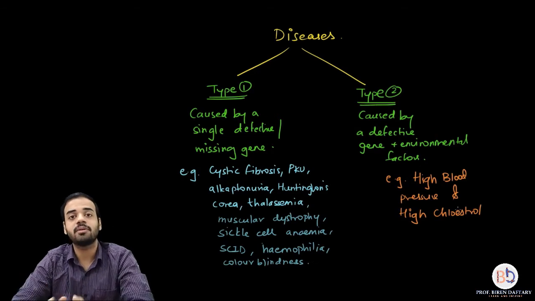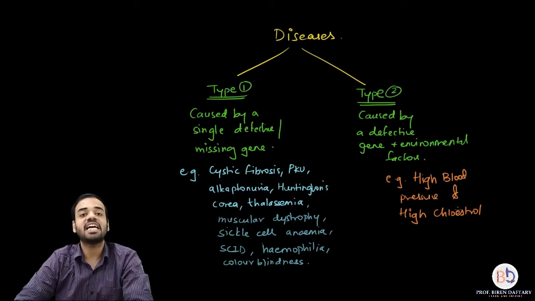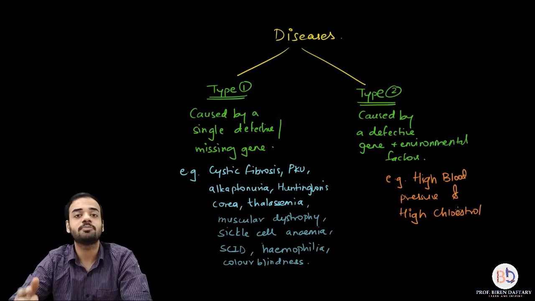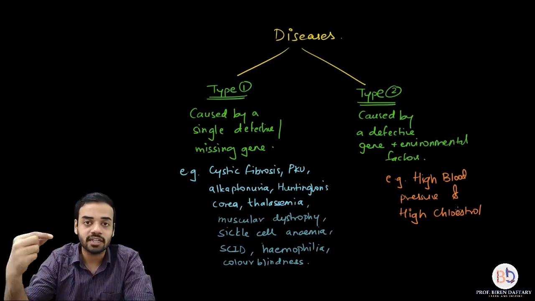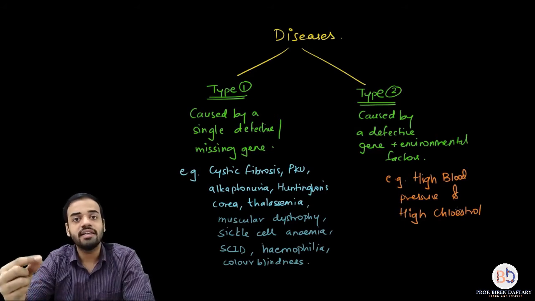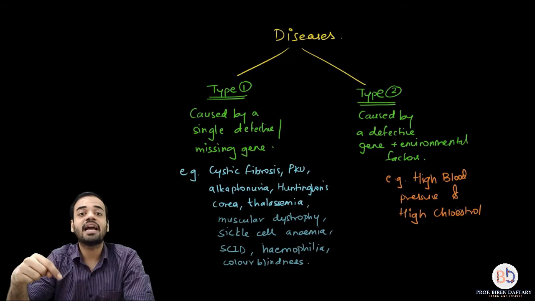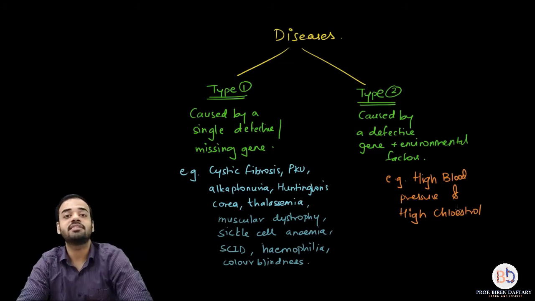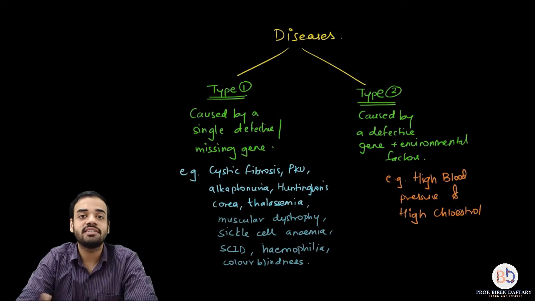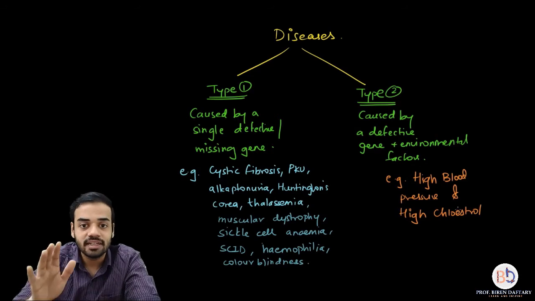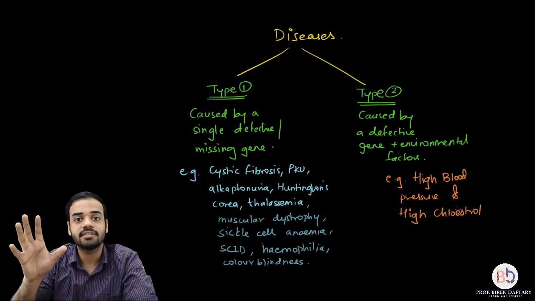So please remember there are these two types of diseases, and type 1 diseases can be easily cured or rectified by using gene therapy. What is gene therapy? Gene therapy is basically replacing the defective gene which is causing the disease, or inserting a working gene inside the body of an organism, or it can be inserting an additional gene which is not at all present in the genome of the organism, and that is called gene therapy, and it is used to cure any disorder or disease which is caused by a gene. Is this clear? So I hope this part is clear.